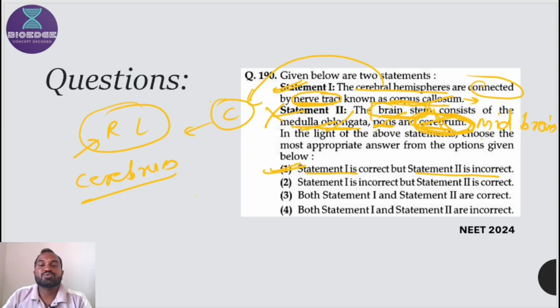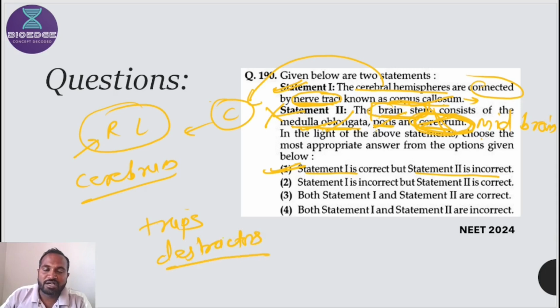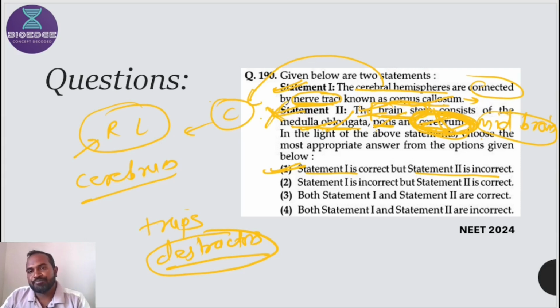So in this way you should solve it. Try to analyze each and every statement, try to understand it, try to connect it to NCERT, try to identify the traps involved in the statements, try to understand the distractors. Distractors means wrong statements. So cerebrum is the distractor. If we add midbrain here, then this statement is correct, but they want to test your concept. So concept understanding is very important.